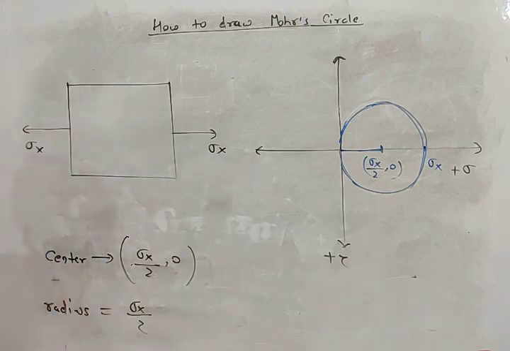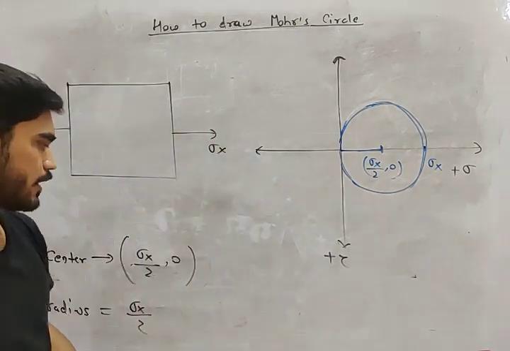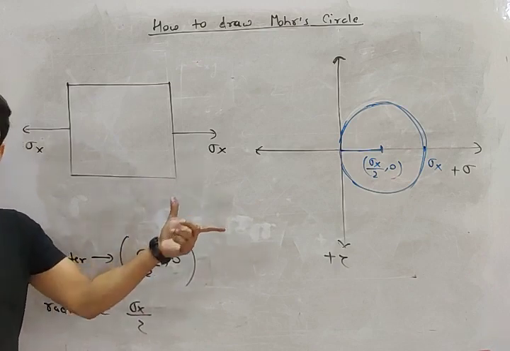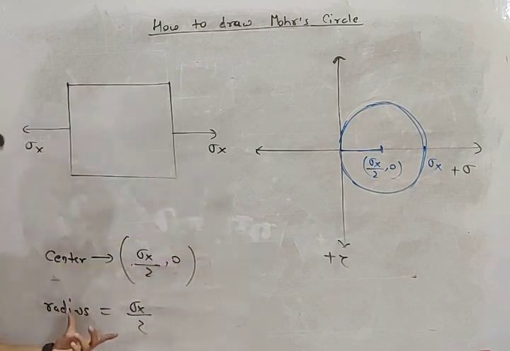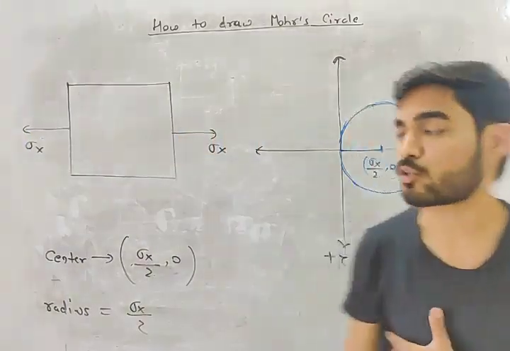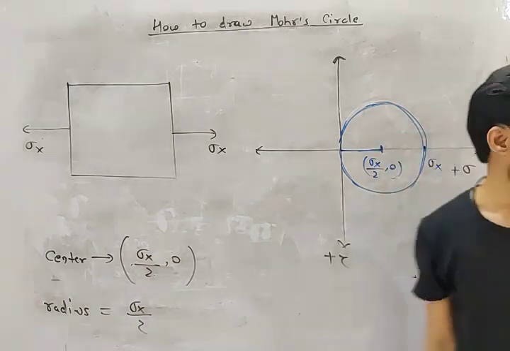You know the center and you know the radius. You have to remember these two things. The coordinate of the center is (sigma x plus sigma y) by 2 and 0; the y coordinate will always be 0. And the radius is root over ((sigma x minus sigma y) by 2) whole square plus tau xy square. From there you can directly draw the Mohr circle.